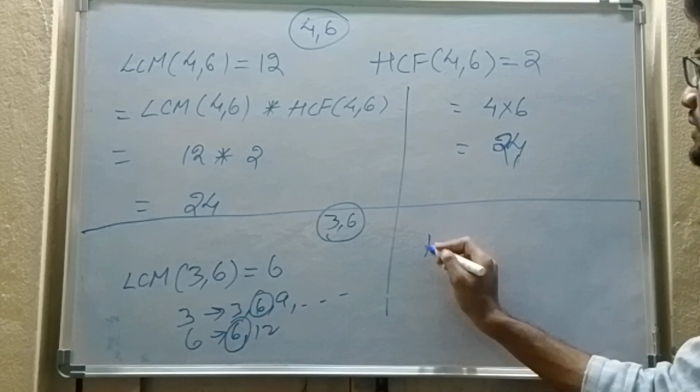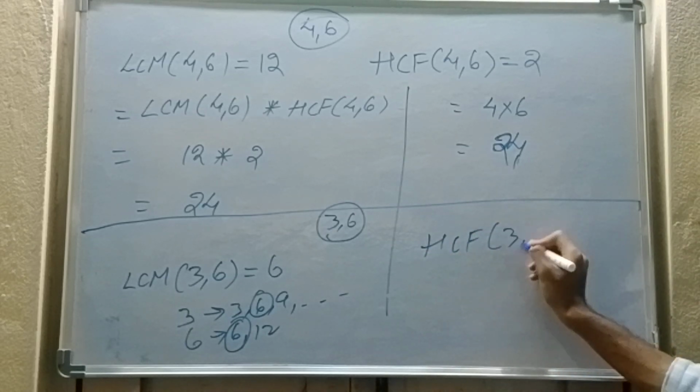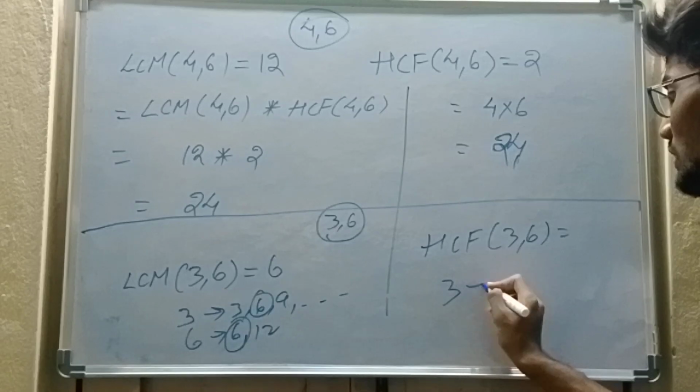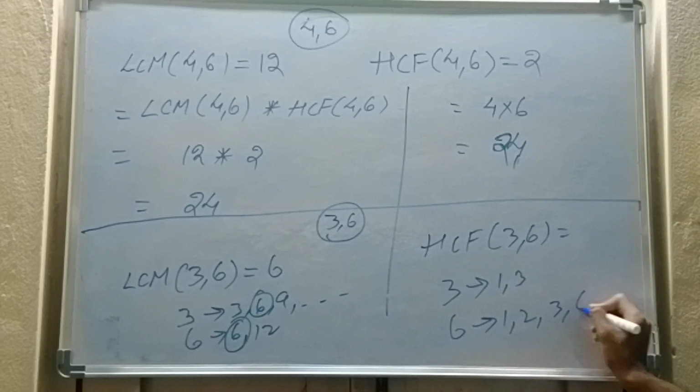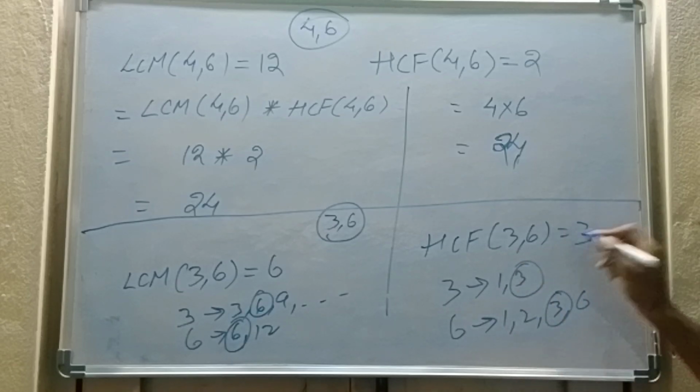And the HCF I want to find. The HCF of 3 and 6. What is the HCF? Factors of 3 are 1 and 3. Factors of 6 are 1, 2, 3, 6. So 3 is the HCF.